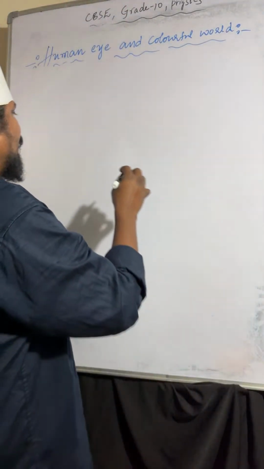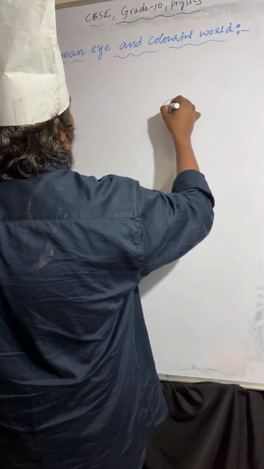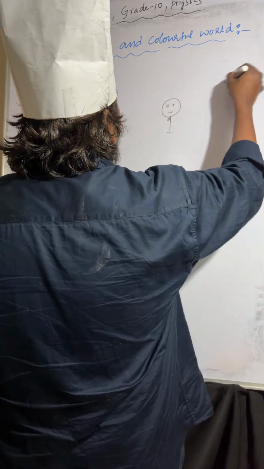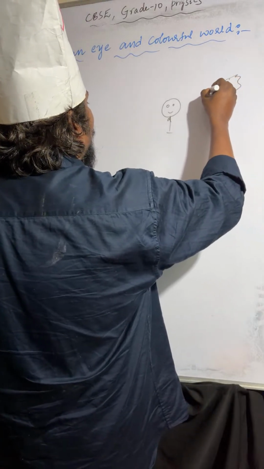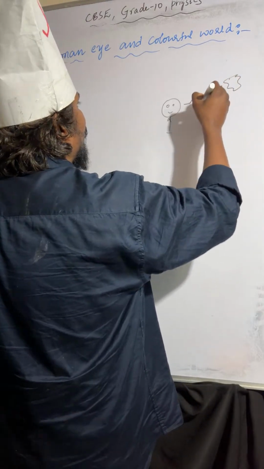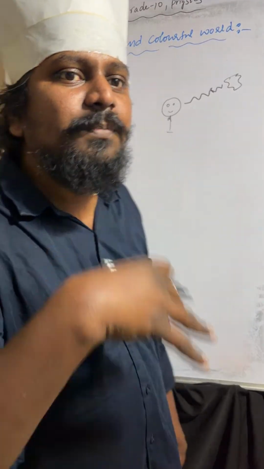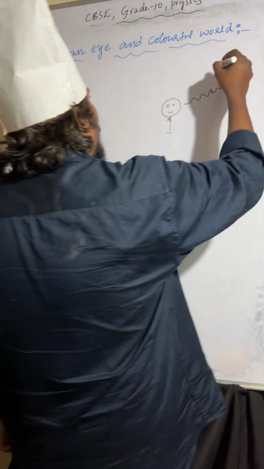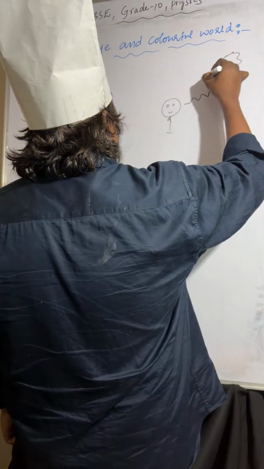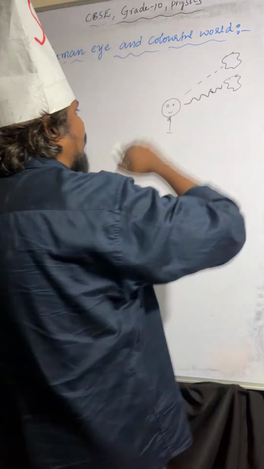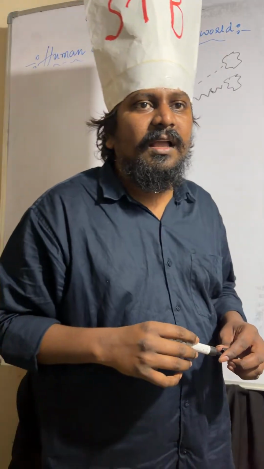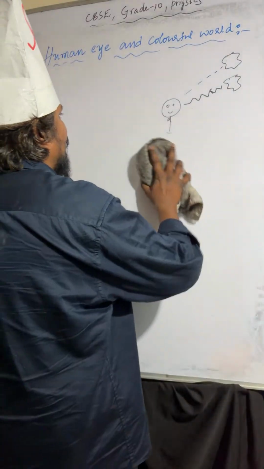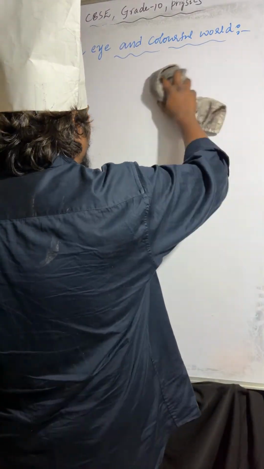Understood or not? So here you can observe the person is here, and this is the star. So refraction keeps taking place by the atmosphere. The star appears here. This is the apparent position and this is the actual position of the star. So due to atmospheric refraction, the position of the star rises up.